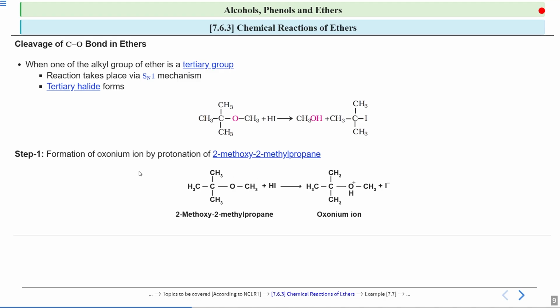Now, as I told you, this bond can be cleaved from here or here. Now see students, if this bond is cleaved from this side, this carbon will get a positive charge. And if this bond is cleaved from this side, then this carbon will get a positive charge. Now see, if this carbon gets a positive charge, this will be a 3-degree carbocation. So this will be the more stabilized carbocation.